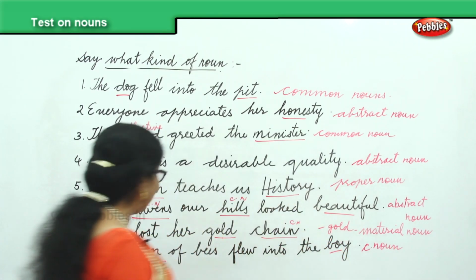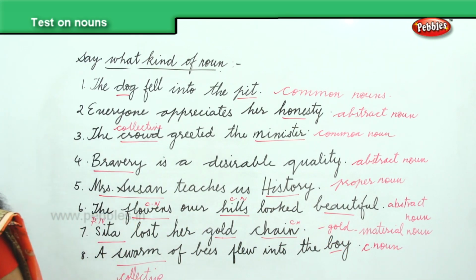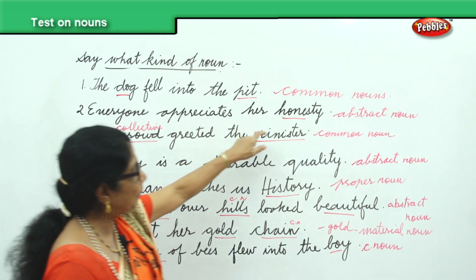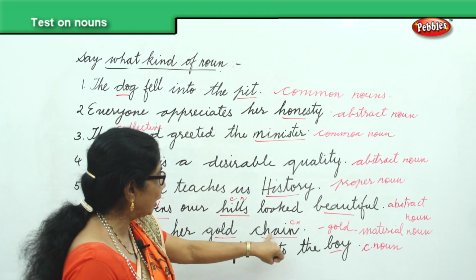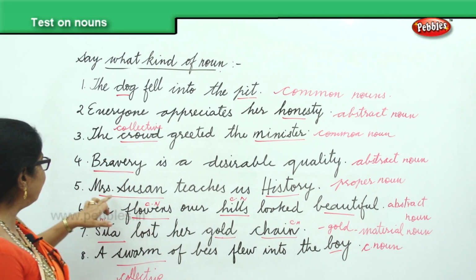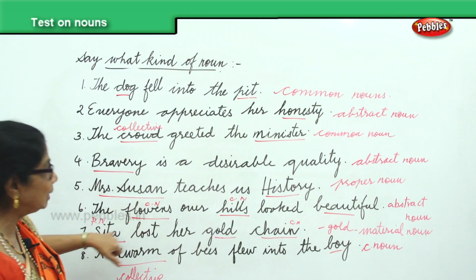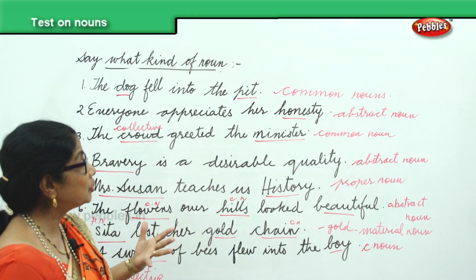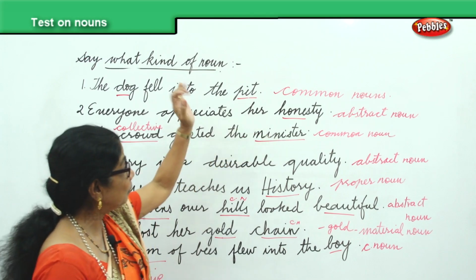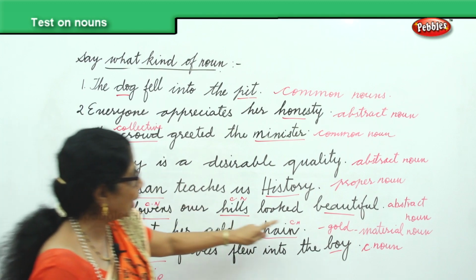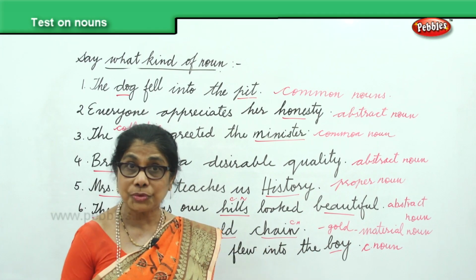Now let's look at it again. We have got through all the 4 types of noun. Common noun, we have pet and dog, and then you have minister, then you have chain and boy. Next you have proper nouns. You have Mrs. Susan, Sita, history, they are all proper noun. Then you have abstract noun, honesty, bravery, beautiful, they are all abstract noun.